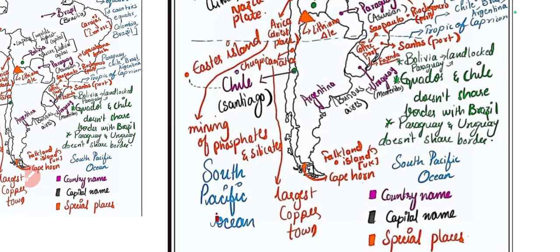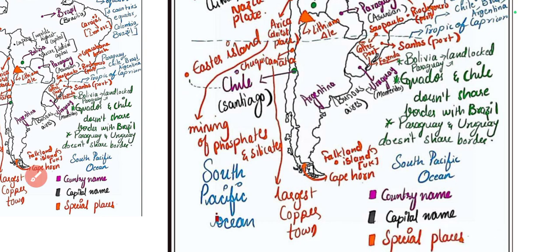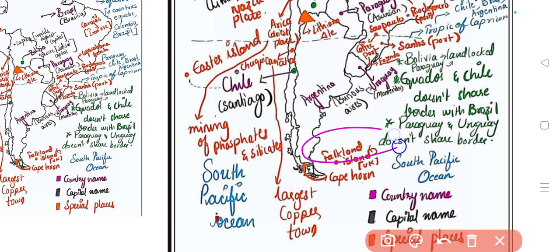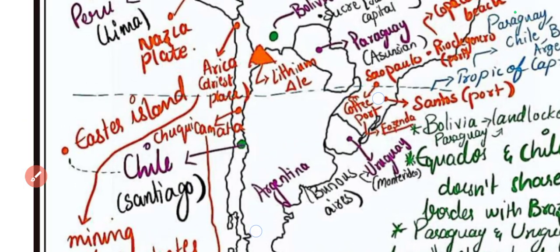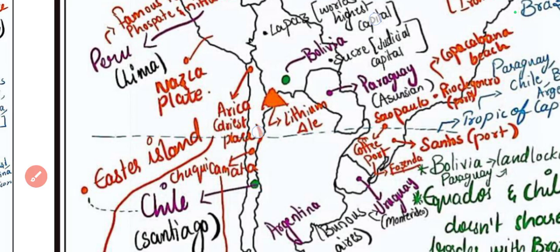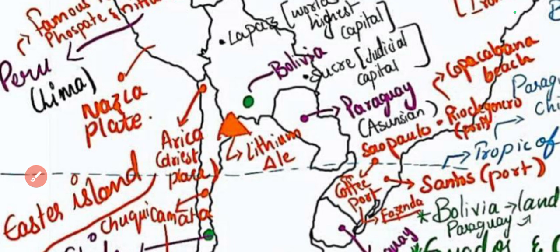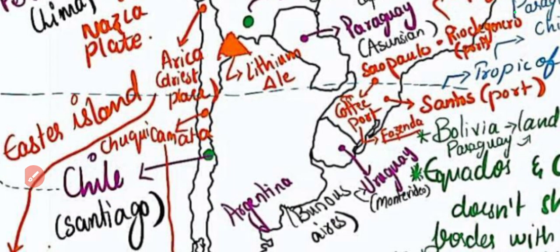And in the Pacific Ocean there lies an island which belongs to Chile, that is Easter Island. And Chile is also having a place called Cape Horn. And here ours is Argentina. Argentina's capital is Buenos Aires. Here it is the Lithium Triangle. The ABC countries are actually coming under the Lithium Triangle. Bolivia's capital is La Paz. La Paz is the world's highest capital, and Sucre is the judicial capital of Bolivia. Paraguay's capital is Asuncion, and Uruguay's capital is Montevideo.